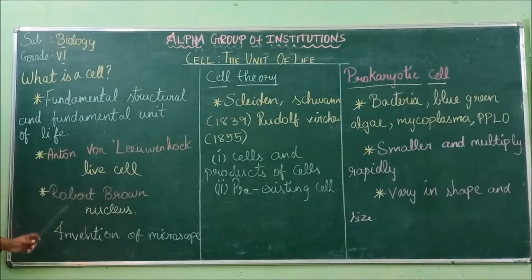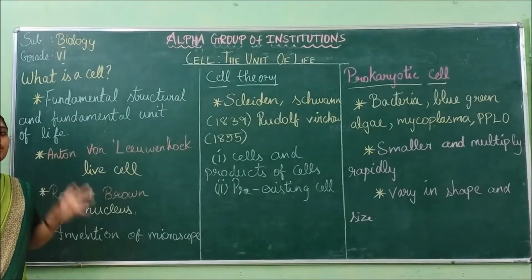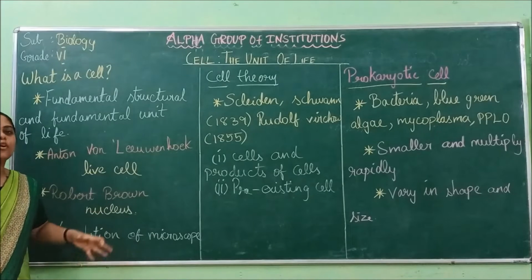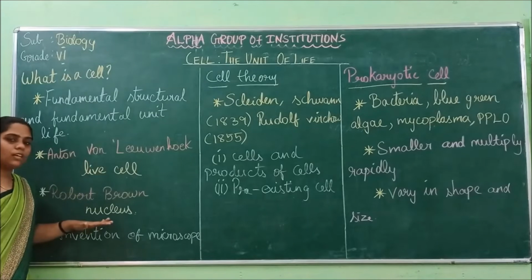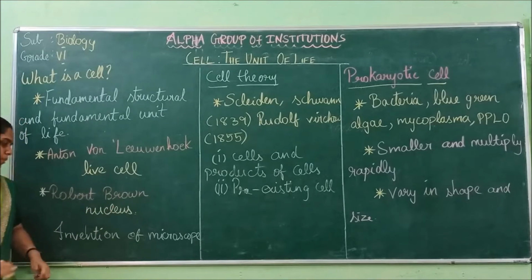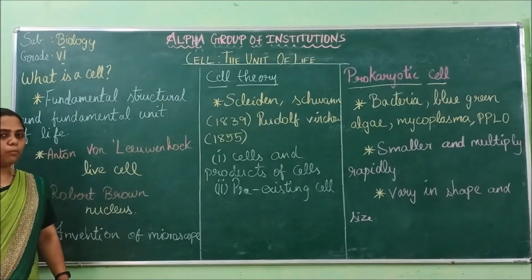Likewise, after further research over many years, Robert Brown discovered the nucleus. The nucleus is the control center of the cell. It is responsible for all the activities. Such things were discovered by Robert Brown. By the invention of the microscope only, all these discoveries were born.